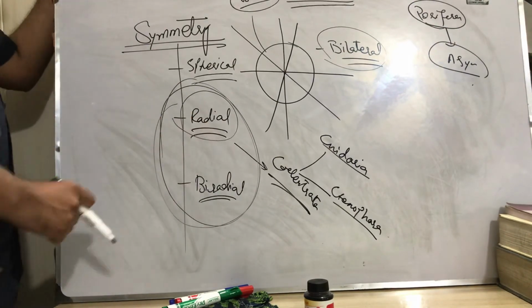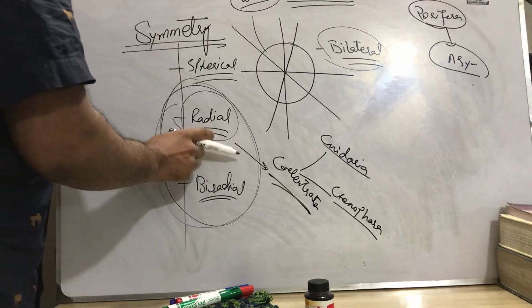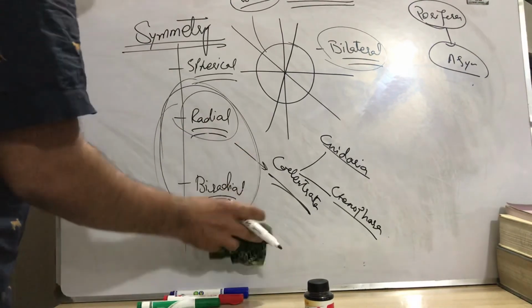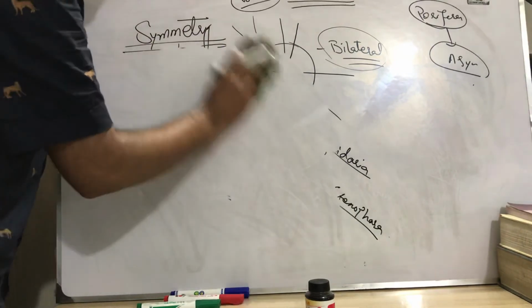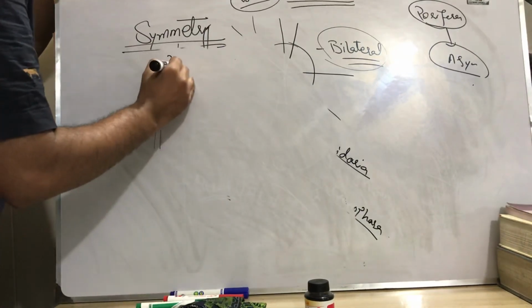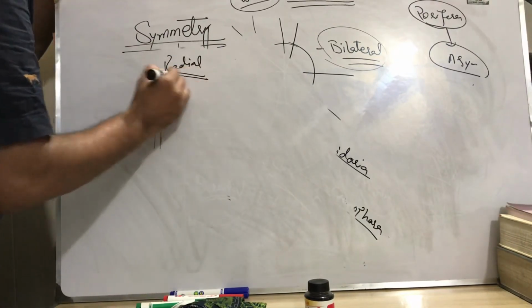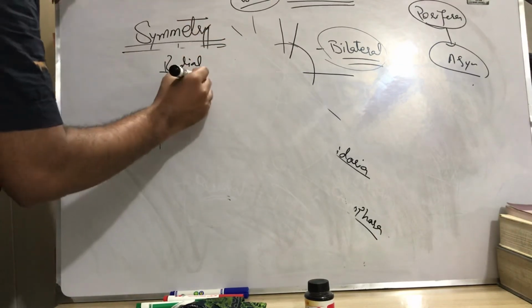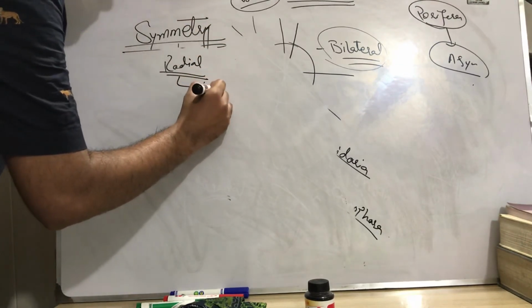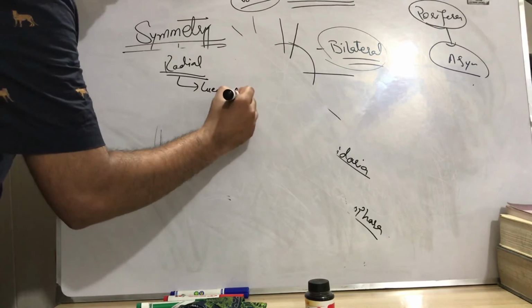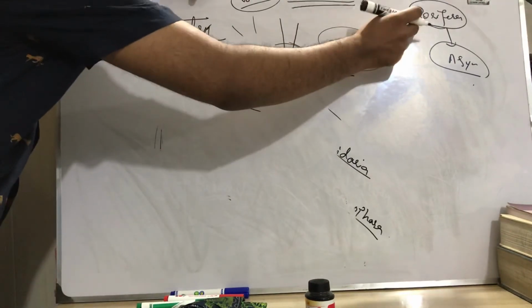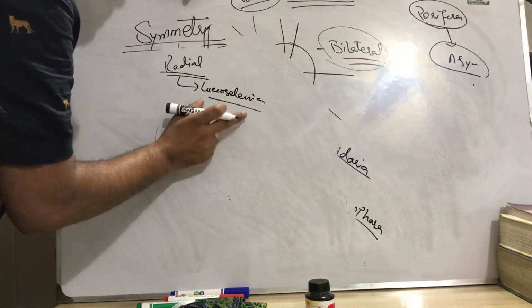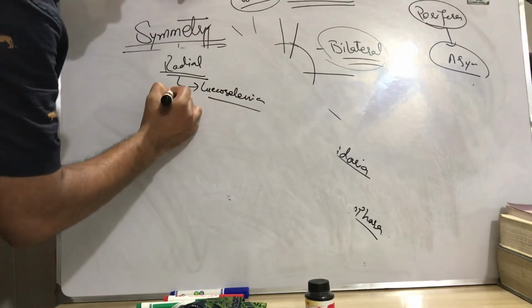I will talk about something very special for radial symmetry. Look here. In radial, remember Leucosolenia, which is a sponge found in the Porifera, but there is an exception: Leucosolenia shows radial symmetry, not asymmetry.